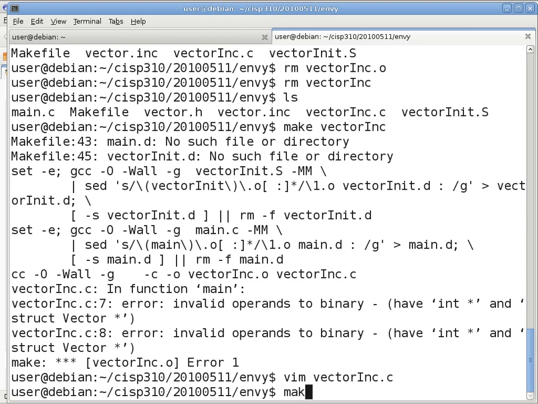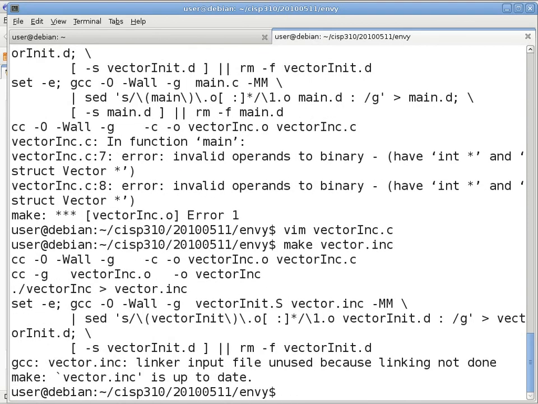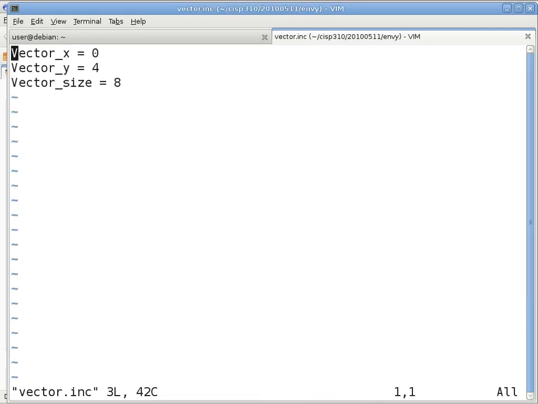Cool. Yeah. Now we know about that one. Now it's an easy fix. But now I know you guys expect that one, so I know what to do about that too. So there we have the vector inc. So one thing you do want to do is just to do a sanity check and see whether it makes sense. Seems okay to me. Yeah. Okay. So that problem is fixed.